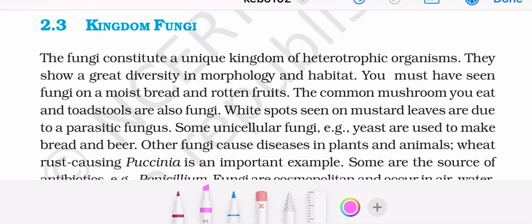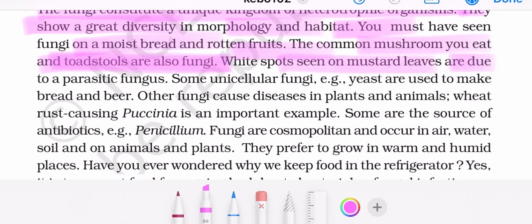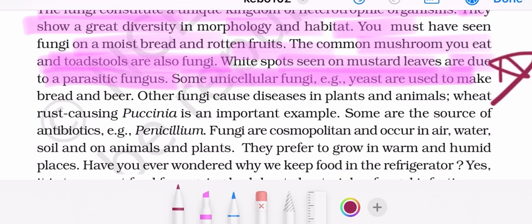Now moving ahead to kingdom Fungi. The fungi constitute a unique kingdom of heterotrophic organisms. They show great diversity in morphology and habitat. You must have seen fungi on moist bread and rotten fruits. The common mushroom you eat and toadstool are also fungi. White spots seen on mustard leaves are due to parasitic fungi. Some unicellular fungi, yeast, are used to make bread and beer.